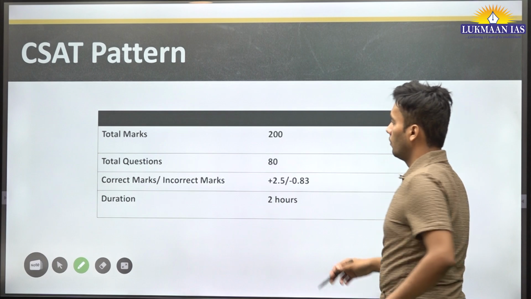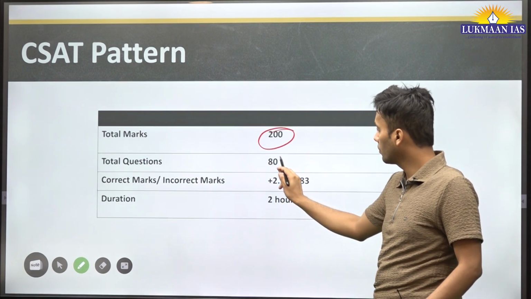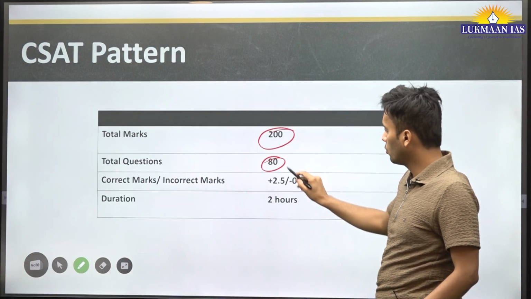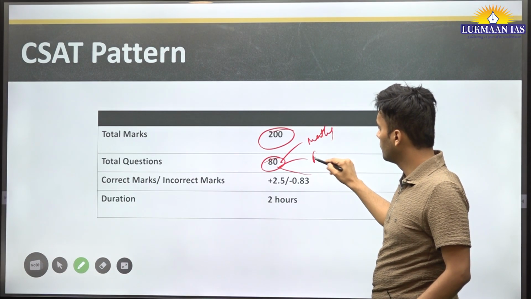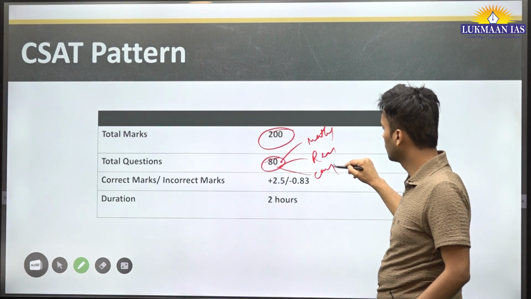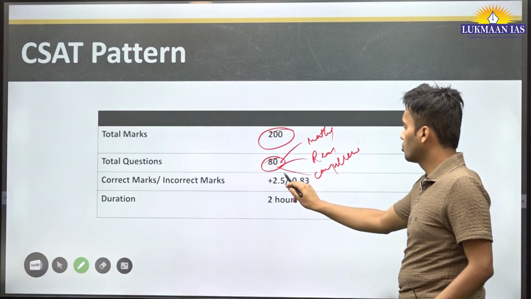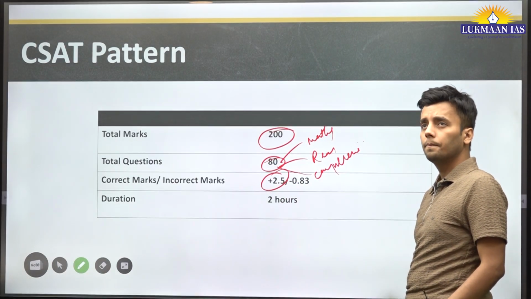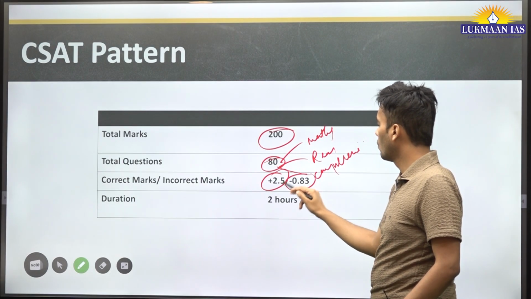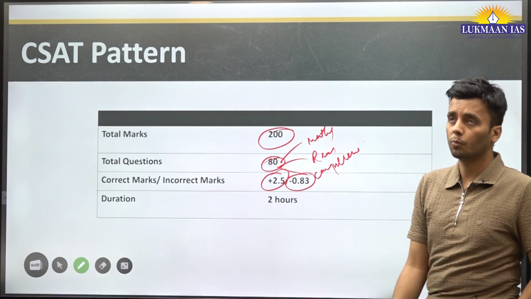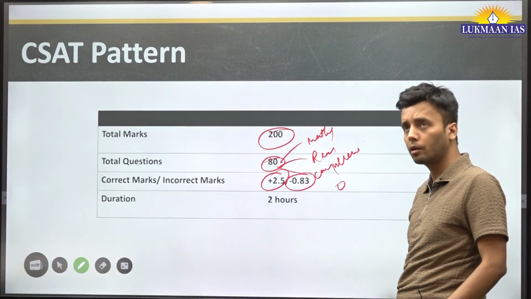So it is 200 marks total, and there are 80 questions divided into 3 sections: maths, reasoning, and comprehension. Plus 2.5 marks are given for every correct answer, and 1/3, that is 0.8, is deducted for every wrong answer, and 0 marks are awarded for every unattempted question.